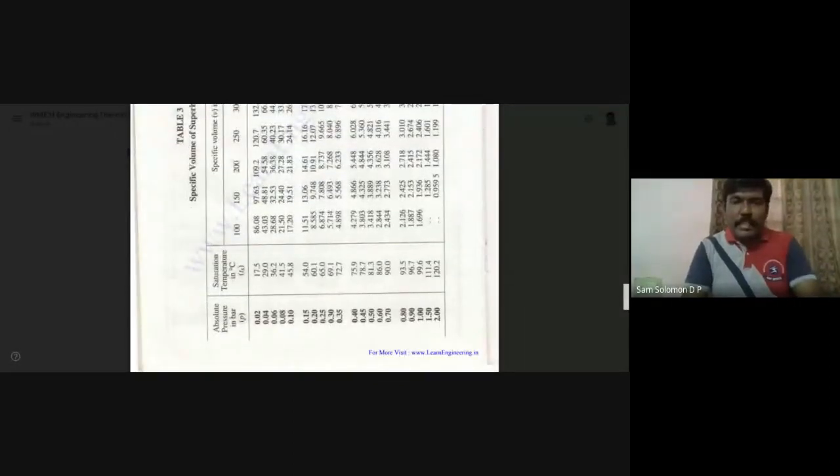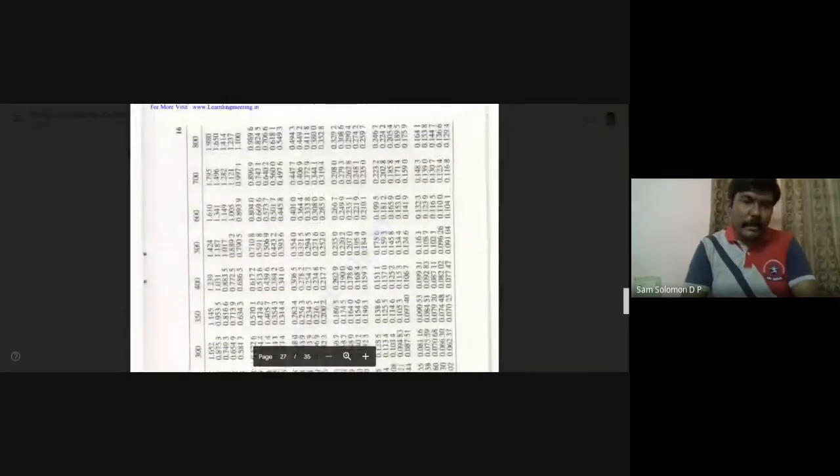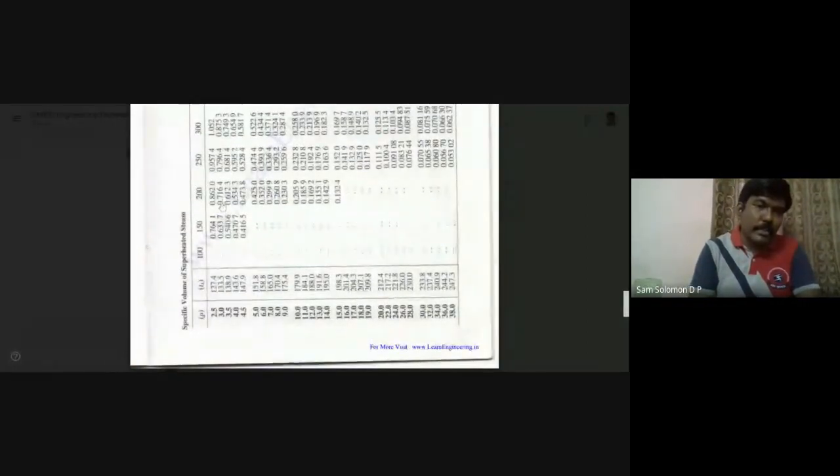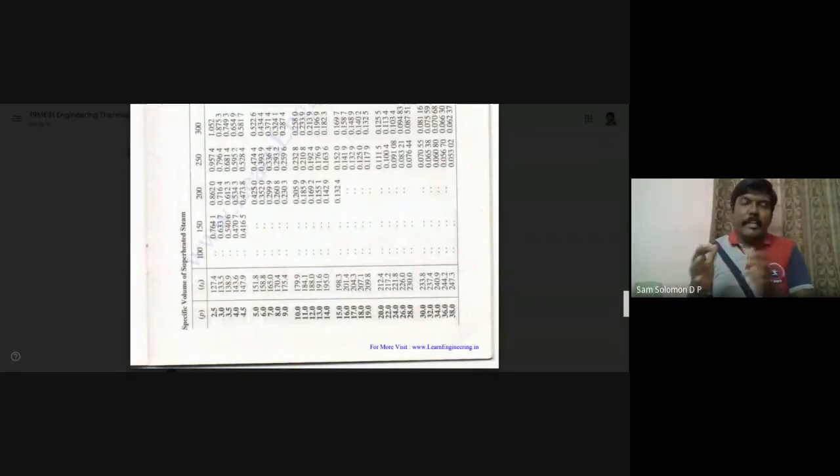What is the pressure that is given to us? It is 3 bar. So let's move on to 3 bar. If you come here, this is your 3 bar, the second row. For 3 bar, the saturated temperature is 133.5. That is applicable only if your steam is in the saturated liquid state, or in the liquid plus vapor region, or in the saturated vapor region. But in our case, the steam is in the superheated state, so you can't take the temperature as 133.5.